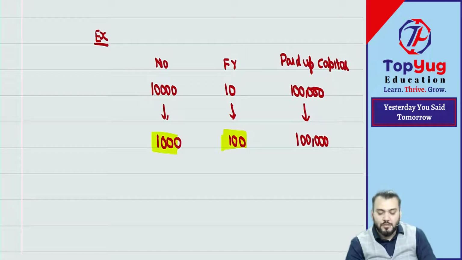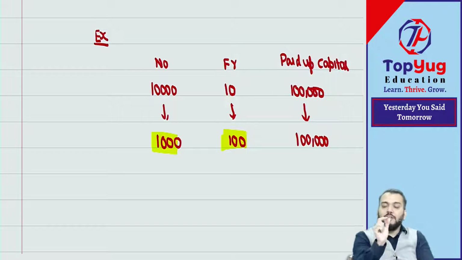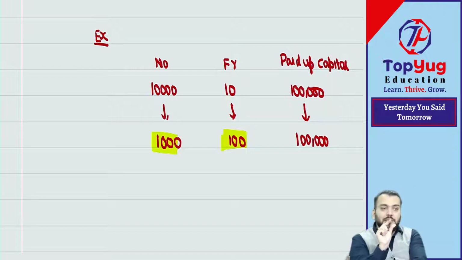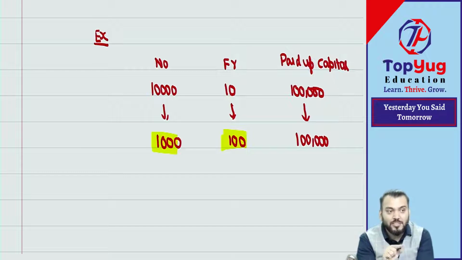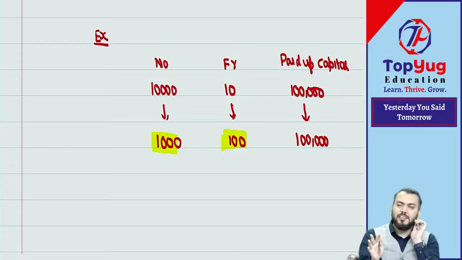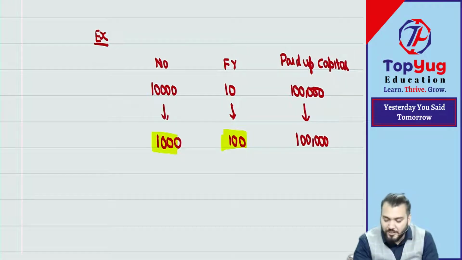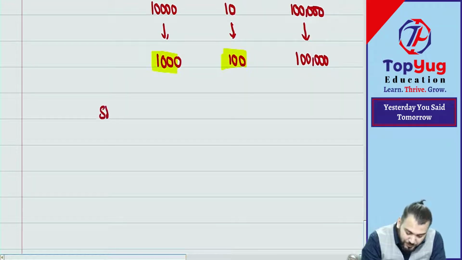So what will be the journal entry for this? The amount remains the same, but the class of shares has been changed. Share capital of rupees 10 each is converted into share capital of rupees 100 each. So we need to pass one journal entry.